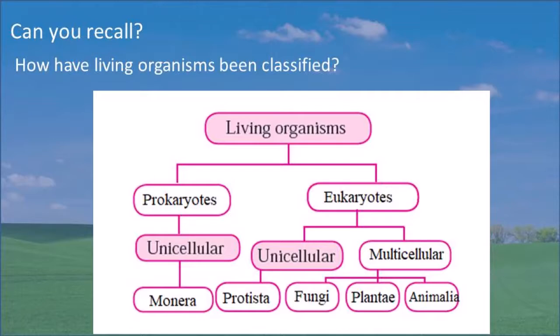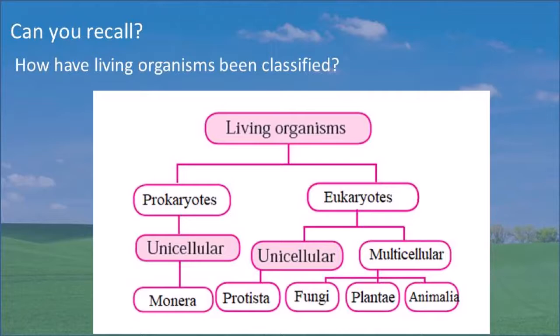He divided living organisms into two groups. One is prokaryotic and another is eukaryotic. After that, under prokaryotic, kingdom Monera is there. Here, unicellular prokaryotic organisms are there. They come under the Monera.